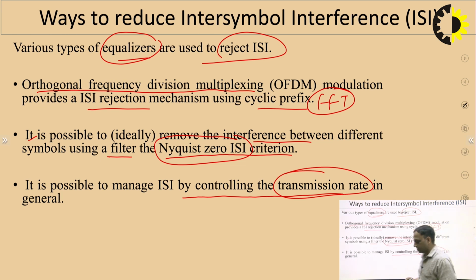Next, it is also possible to manage ISI by controlling the transmission rate in general. When the channel condition is not good, in that case we will transmit the signal with a low data rate. If the channel condition is good, or perfect, in that case we can use any kind of modulation technique. As we are aware, there are many types of modulation techniques, like BPSK, QPSK,